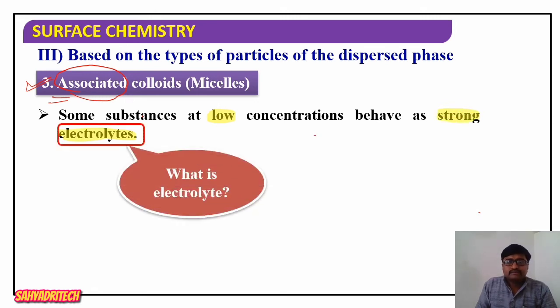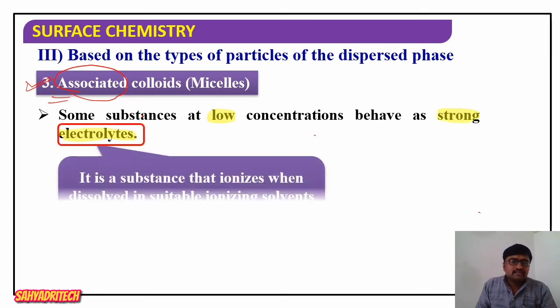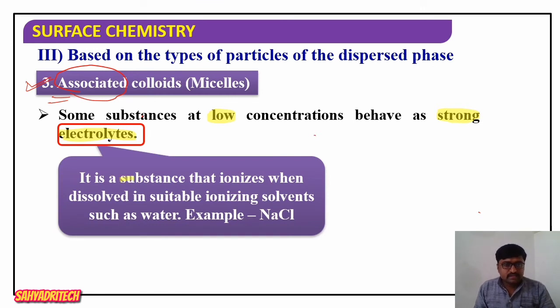Electrolytes are substances that ionize when dissolved in a suitable ionizing solvent such as water. A well-known example, sodium chloride is an electrolyte. When added to water, what happens? It undergoes ionization. It splits into Na plus and Cl minus. So we generally call them electrolytes.